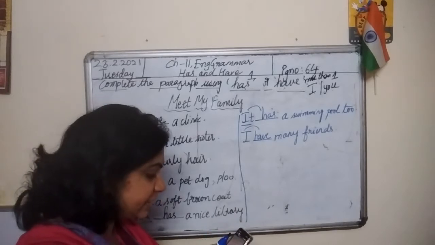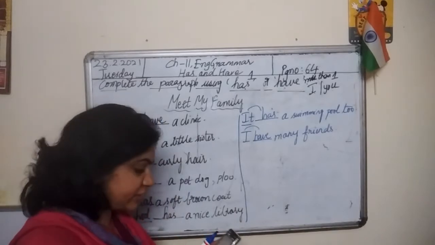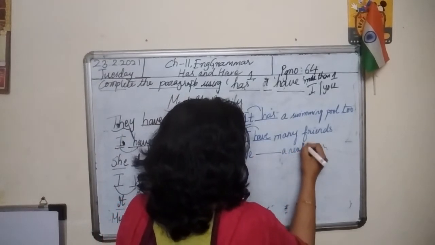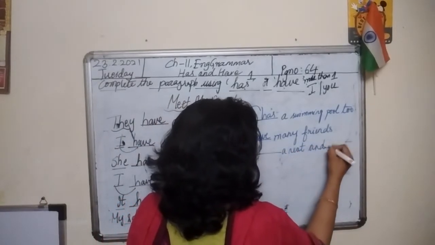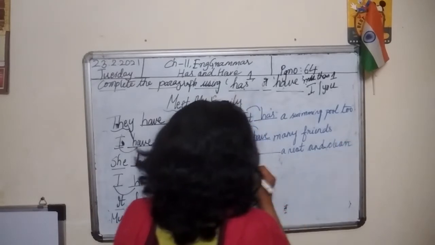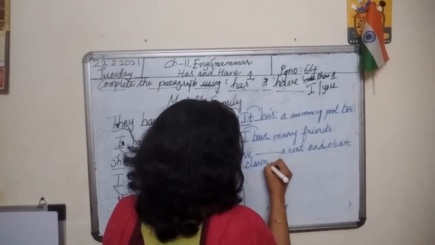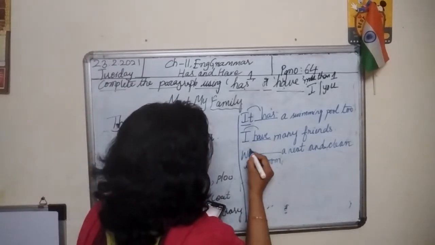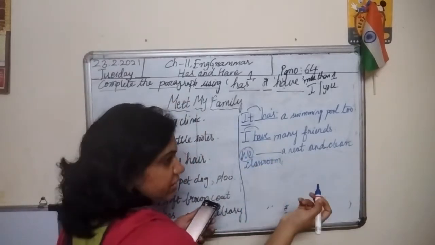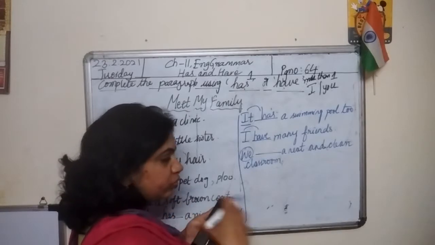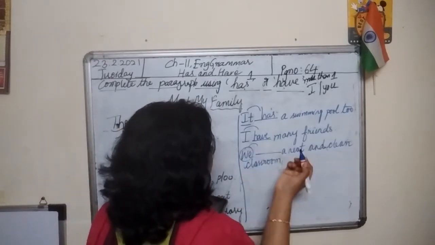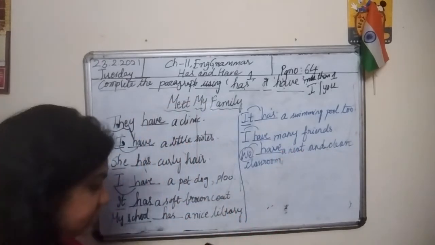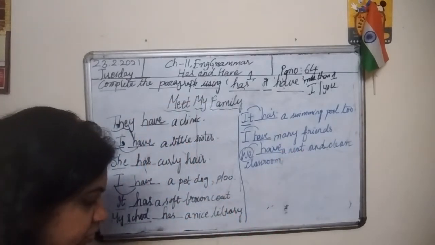We dash a neat and clean classroom. We means many. It means I am also there with the group. Always use have with many. We have a neat and clean classroom.